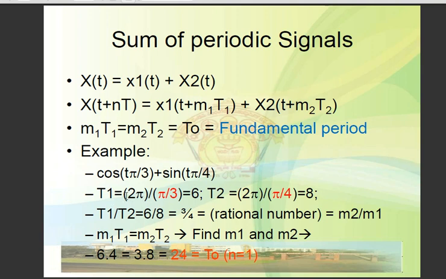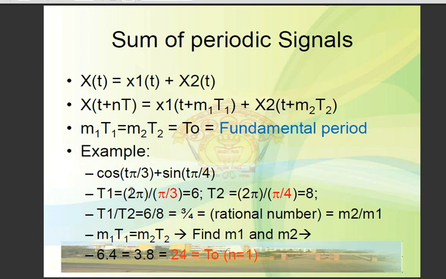Then T1, the period of the first signal, is 2 pi divided by omega, which is pi by 3, so which gives 6. And similarly T2 is 2 pi by omega 2, that is pi by 4, so we get 8.